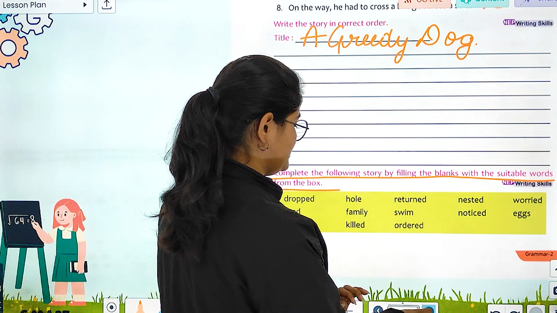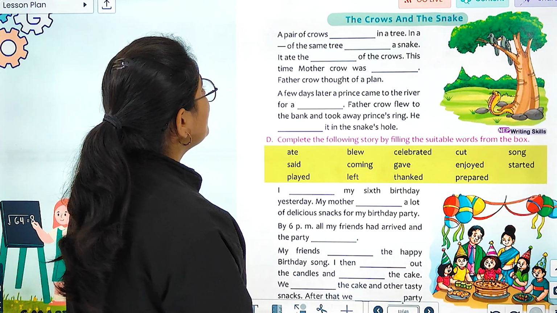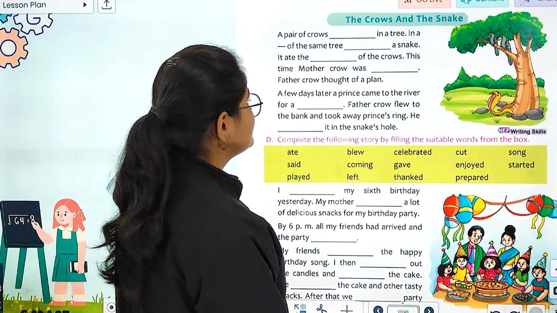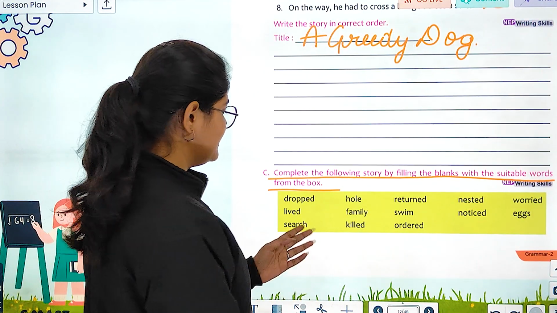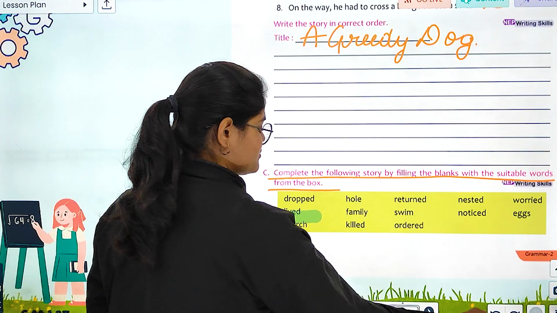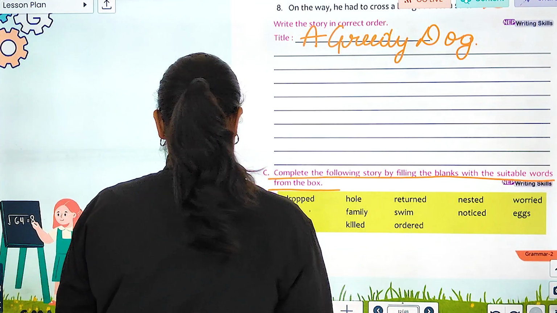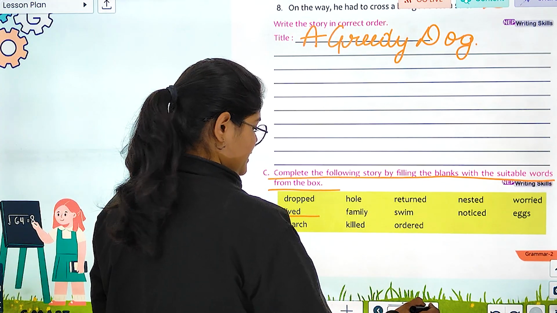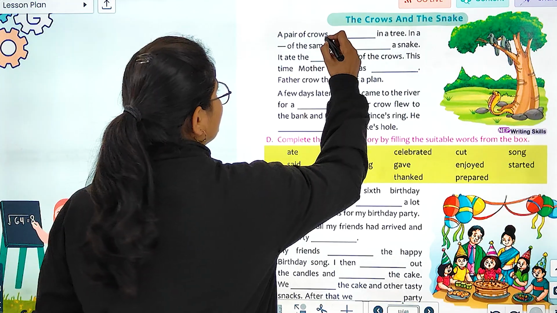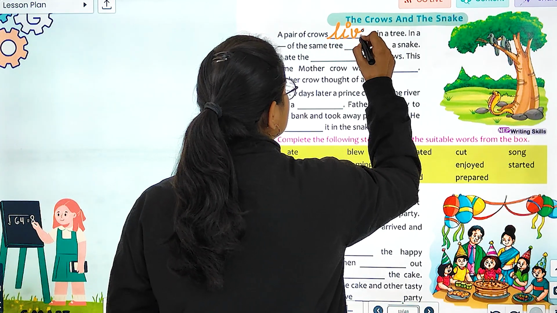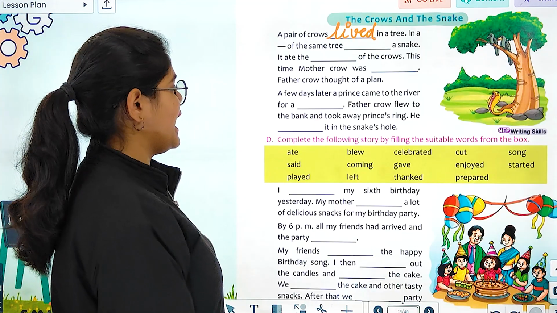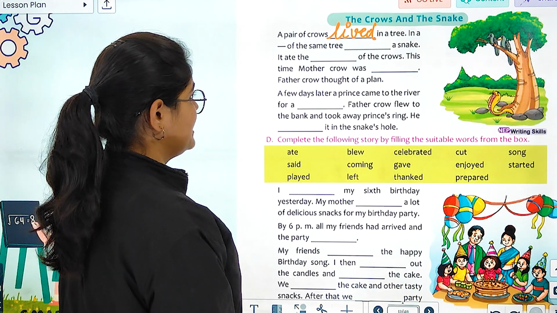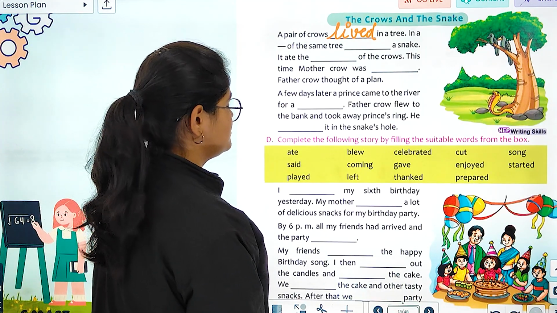Now, let's see. So, a pair of crows dash in a tree. तो a pair of crows lived in a tree, we can write, right? So we can use the word lived. So let's write lived over here. Lived in a tree. In a dash of the same tree, dash a snake.